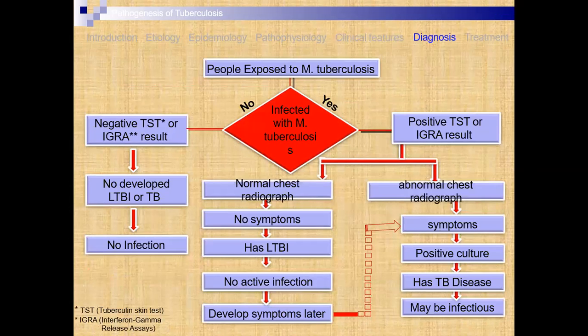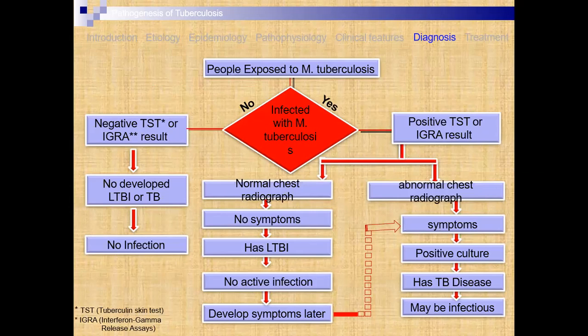Now, we know the diagnosis. People are exposed to Mycobacterium tuberculosis. Then, if no or if yes, there is a negative TST test. TST is nothing but the tuberculin skin test. I told you that just under the skin, some purified proteins from Mycobacterium tuberculosis are injected.